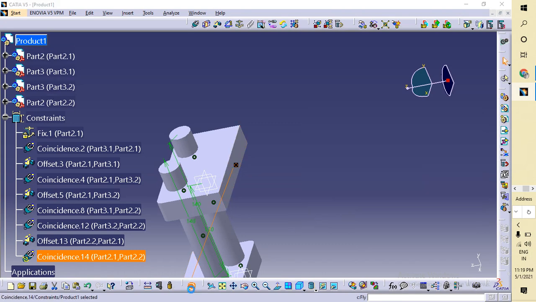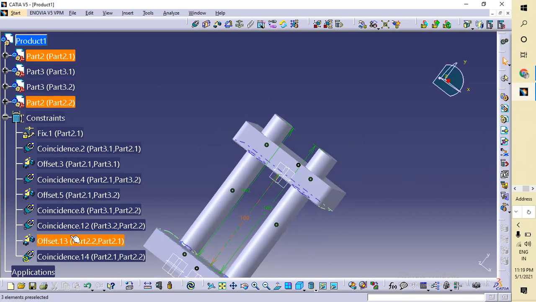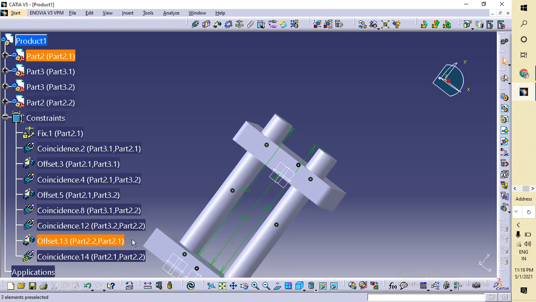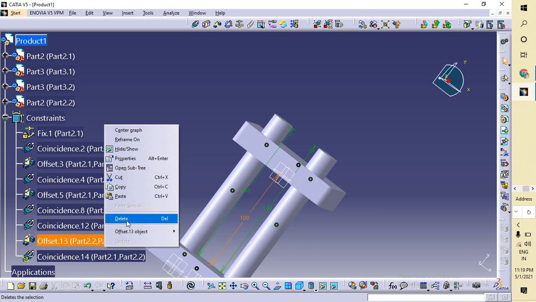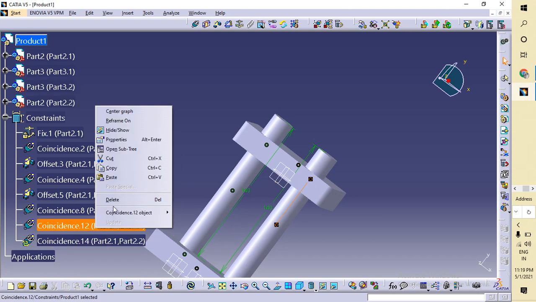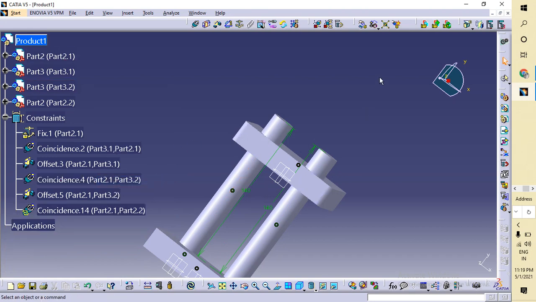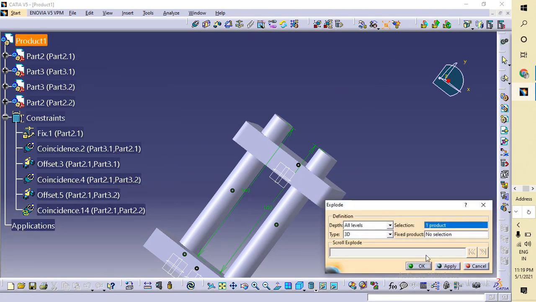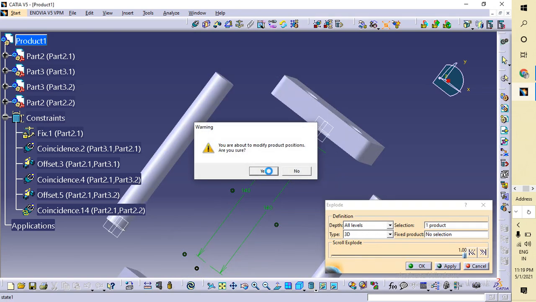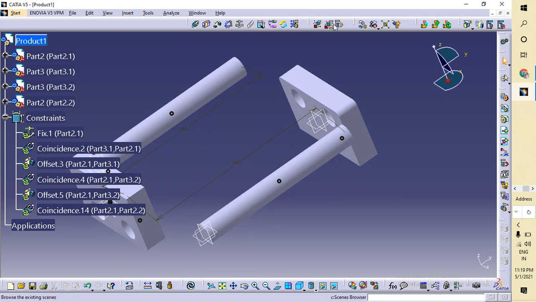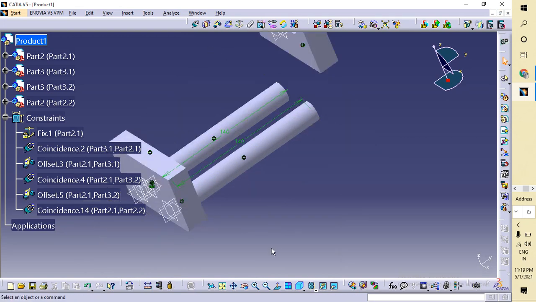Okay, now I have to exclude this one. Okay, now I'm going to this one.